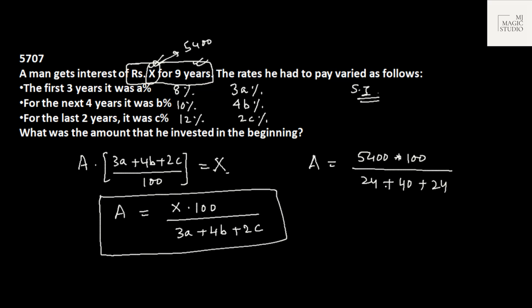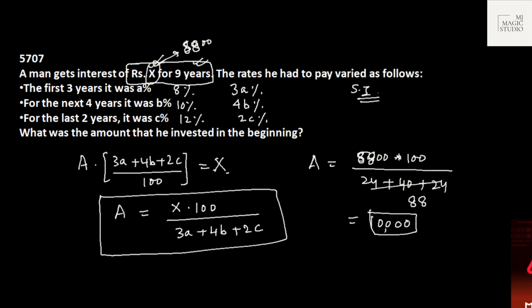So here we are getting 88. You just divide by 88. Or let us make an easy sense with 88 as the interest collected. Then it will be 10000. That means 10,000 rupees was invested. And if you do the calculation on 10,000, you will get 8800 as simple interest for 9 years.